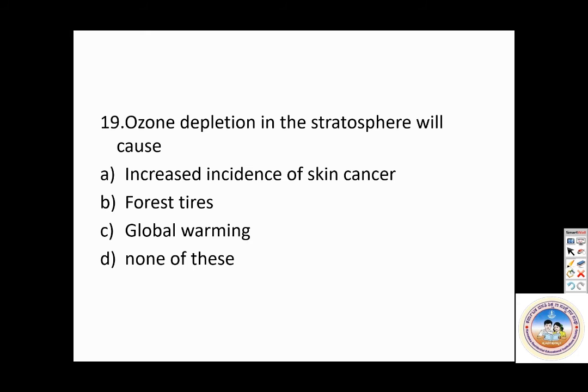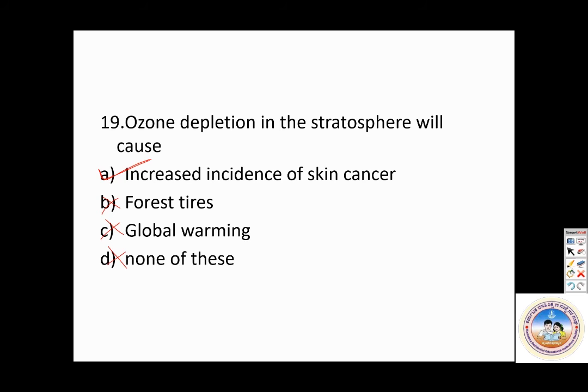Please answer, students. Because ozone depletion takes place, UV would enter the Earth's atmosphere very easily. So there is increased incidence of skin cancer. Forest fire is wrong. Global warming is wrong. None of these. It's not at all there.